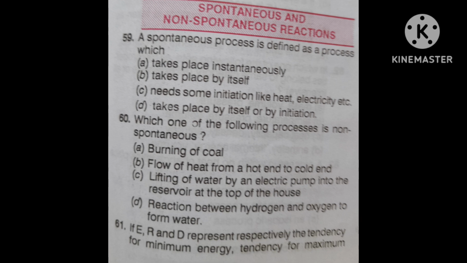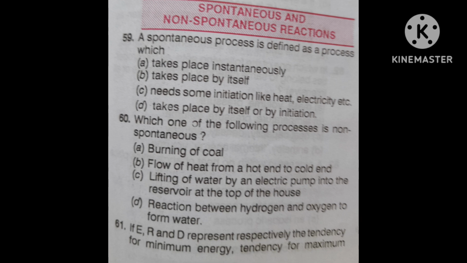Which one of the following applies correctly to the reaction? The reaction is given: 2HgO solid giving 2Hg liquid plus O2 gas. Now four options are given. The arrow sign tells about the tendency and magnitude.